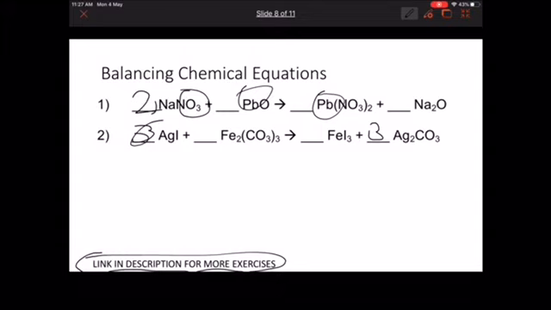Then we have 6 iodides, so we have to take 2 here, so 2 into 3 is equal to 6 iodides on the right side, and we have 3 carbonates on both sides. So I'll just show the final one. 6, 2 and 3 gives the final answer for balancing. This is very important. It is at least 7 marks in an 80 marks paper of class 9.